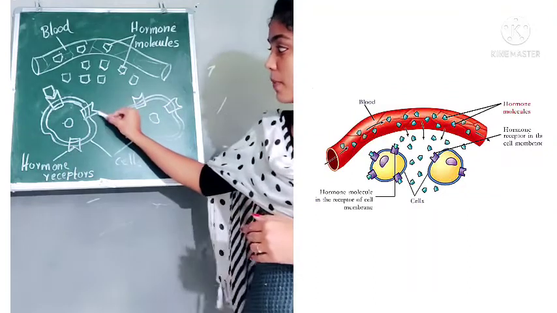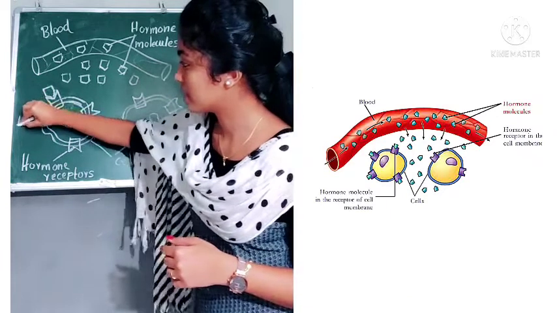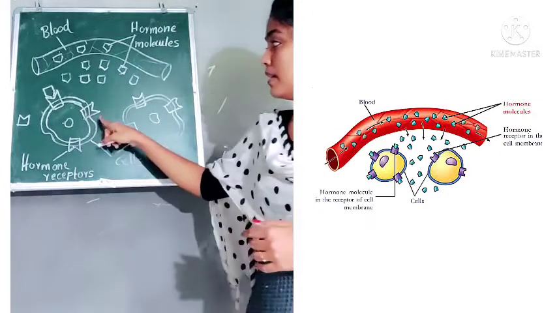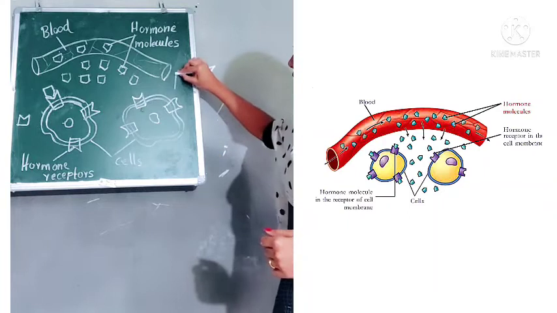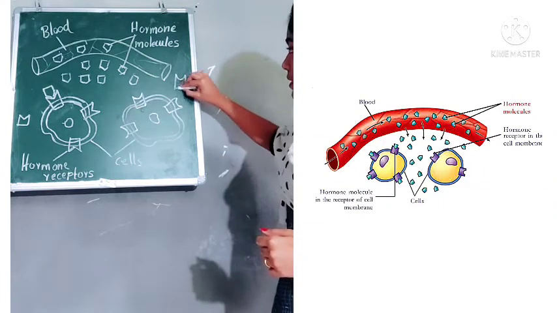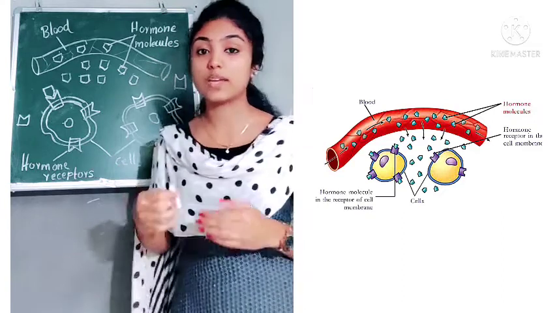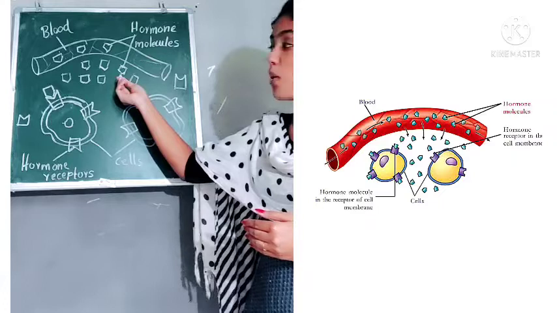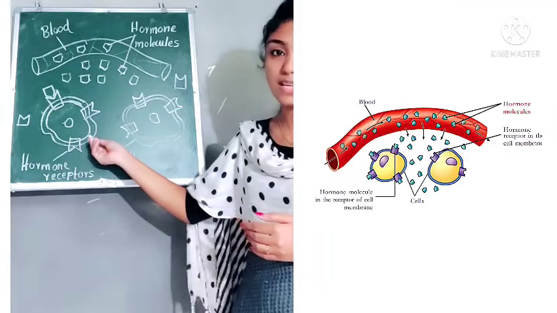The shape of this receptor is like this, but look at the shape of the other receptor. It is like this. From the shape of the receptor itself, we can understand that this particular hormone molecule can bind only with the receptor present in the first cell.